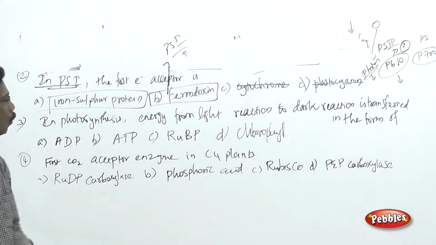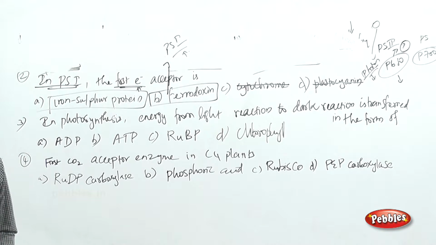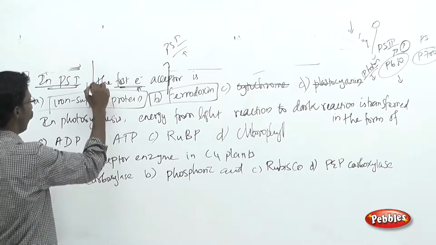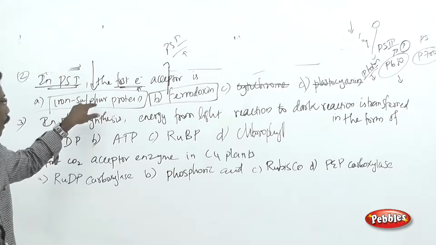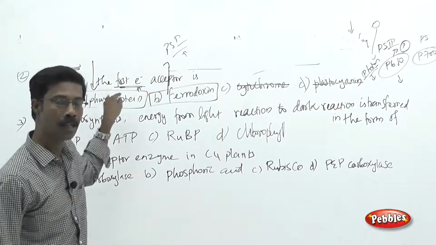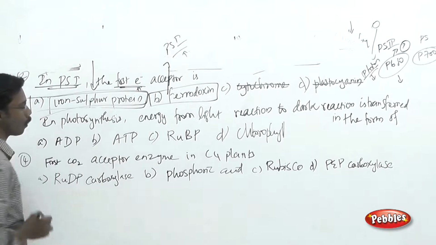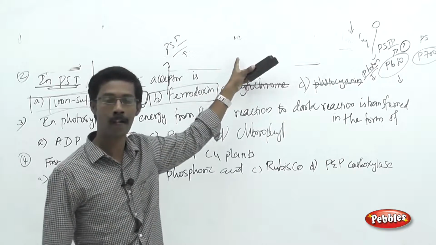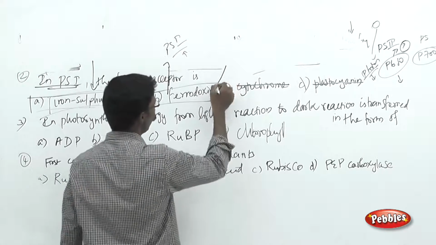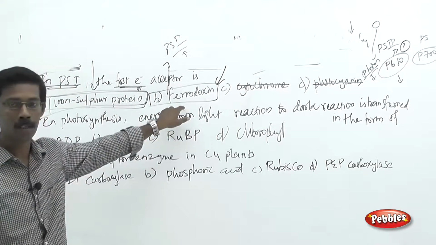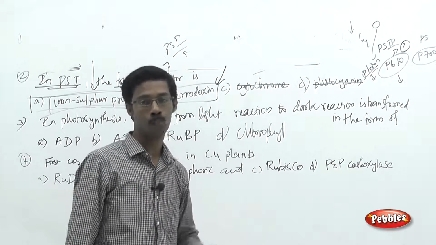Okay, but the question over here is the first electron acceptor. Okay, so the first electron acceptor in case of PS1 is iron sulfur proteins. Okay, this is what you have to remember. Whenever you have a choice of the iron sulfur proteins, you have to choose this answer as a first electron acceptor. When you don't have the particular iron sulfur protein, then you can choose the ferredoxin as an electron acceptor for the particular PS1 system. And again I will remind you, you are not supposed to choose the ferredoxin as an electron acceptor for the PS2 system, because ferredoxin is only involved in the PS1 system.